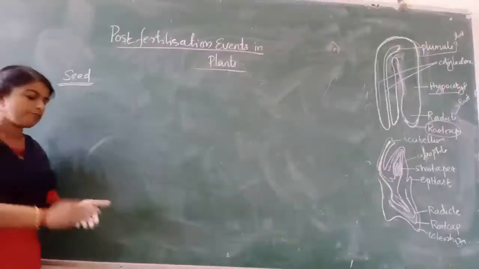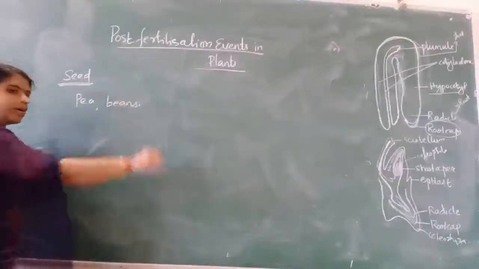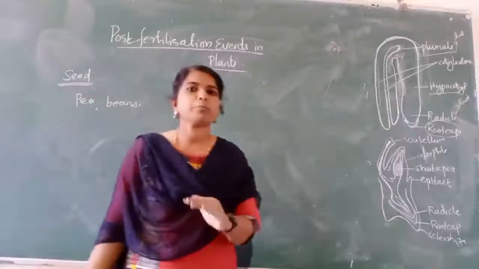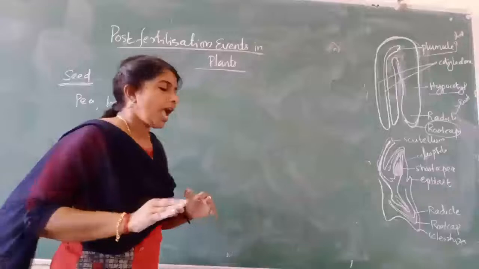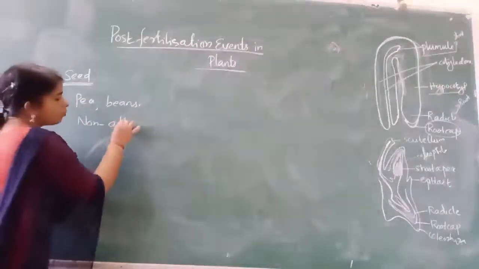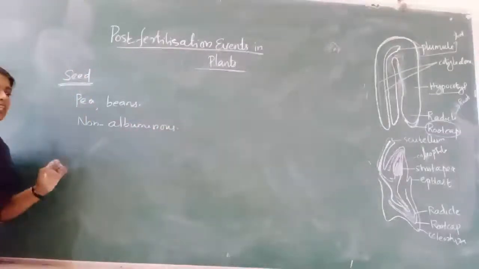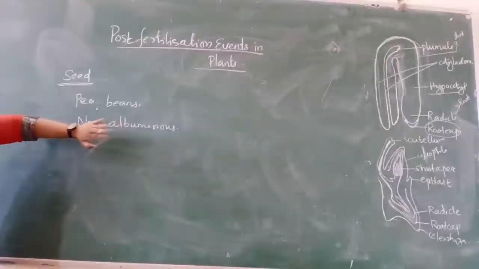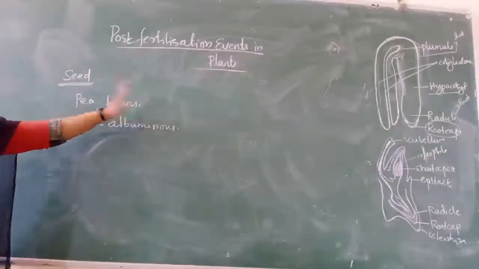In some seeds, for example pea, beans, groundnut, etc., the endosperm is completely consumed by the embryo before seed maturation. Such seeds are known as non-albuminous seeds. Why is it called non-albuminous? Because there is no endosperm; it is completely consumed by the embryo before maturation of the seeds.